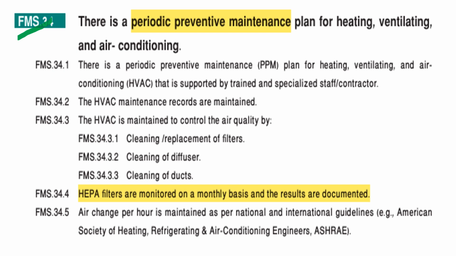Now, FMS 34 states that there is a PPM plan for the HVAC, that the PPM plan is supported by a trained and specialized staff or contractor, and that the HVAC maintenance records are maintained. The HVAC is maintained to control air quality by cleaning and replacing the filters, and cleaning the diffusers as well as the ducts. The HEPA filters are monitored on a monthly basis and the results are documented, and the air change per hour is maintained as per national and international guidelines.